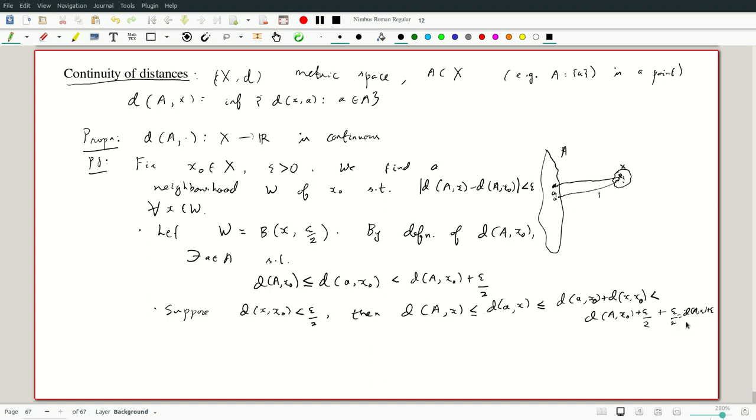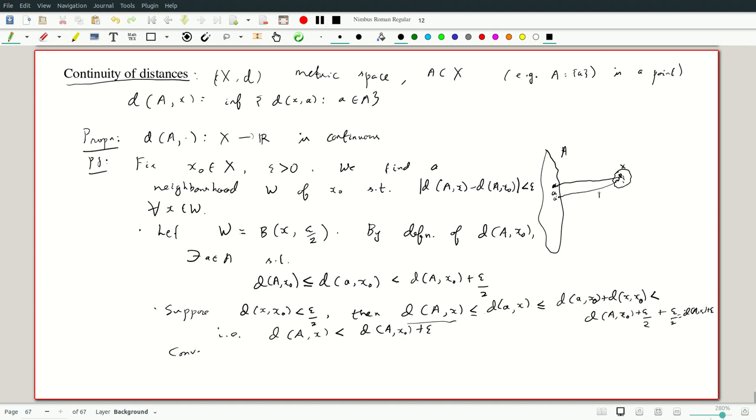So what we know is that the distance between a and x is strictly less than the distance between a and x0 plus epsilon. Okay, so we have got an inequality one way.